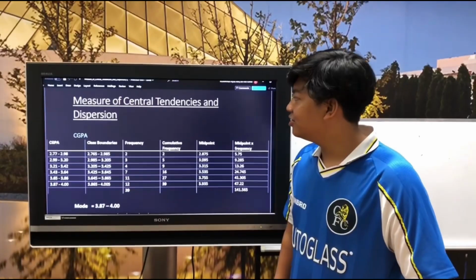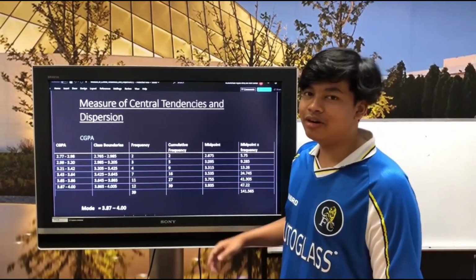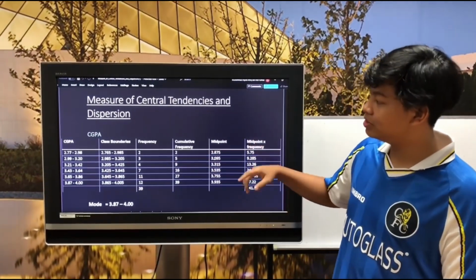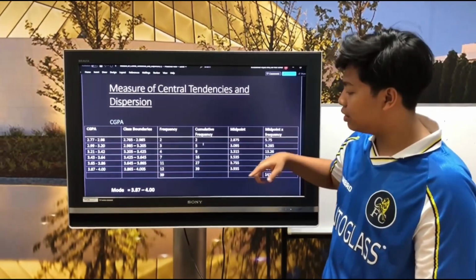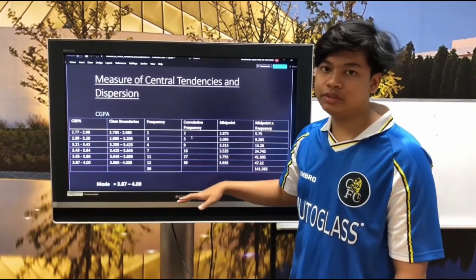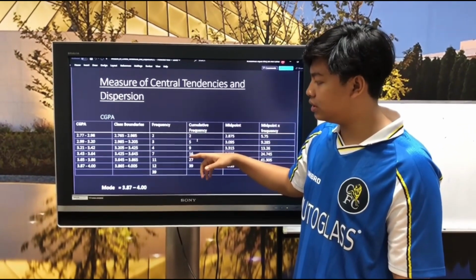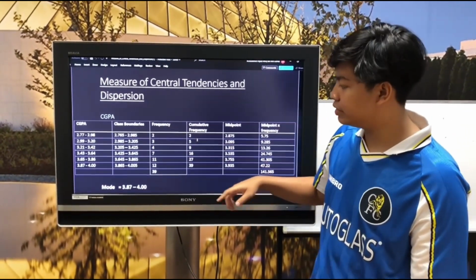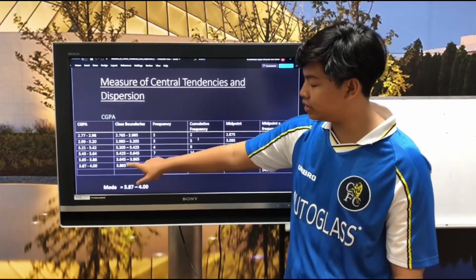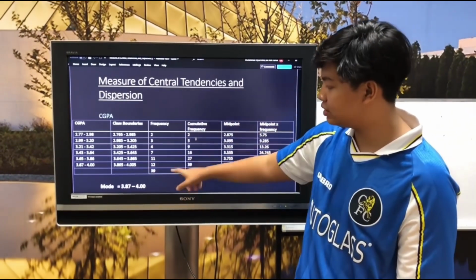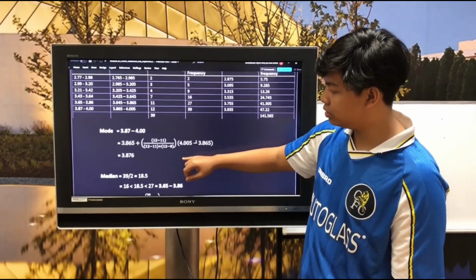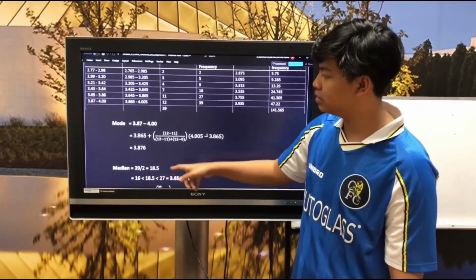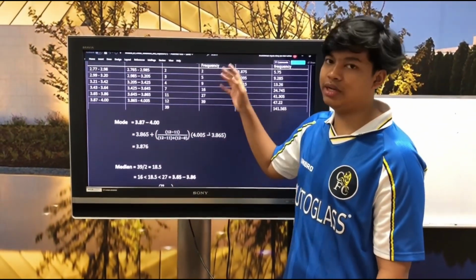That's all. We're going to look at the measures of central tendency and dispersion for the data that we took from the survey, which is CGPA and number of hours of curricular activities in a week. Let's look at the mode of the data, which is the measure of the most frequent data collected. Our mode class is 3.87 until 4.0, with a frequency of 12, so it is the highest among all the class groups. This is our calculation for the mode. We got 3.876, which is the mode of our data.